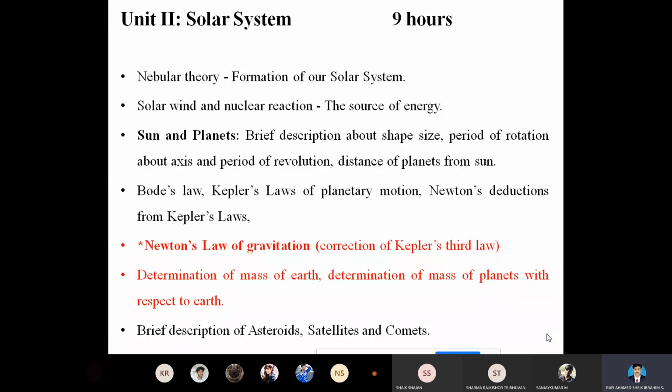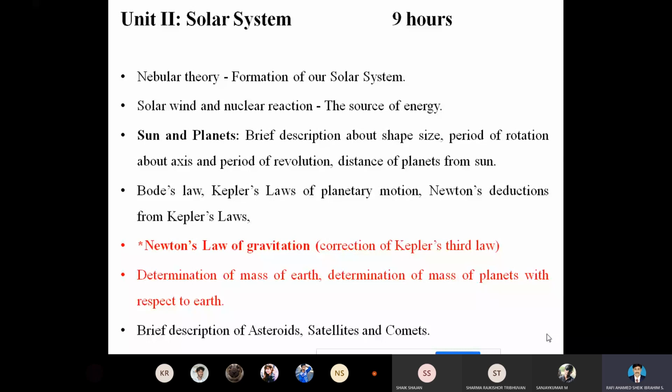The reason the radiation can be seen by our naked eyes is that at the center we have a huge temperature. When the temperature passes from the core to the outer surface, it tends to reduce, and it is seen by our naked eyes as radiation, as visible photon radiation. So that is what we studied in the second topic, solar wind.